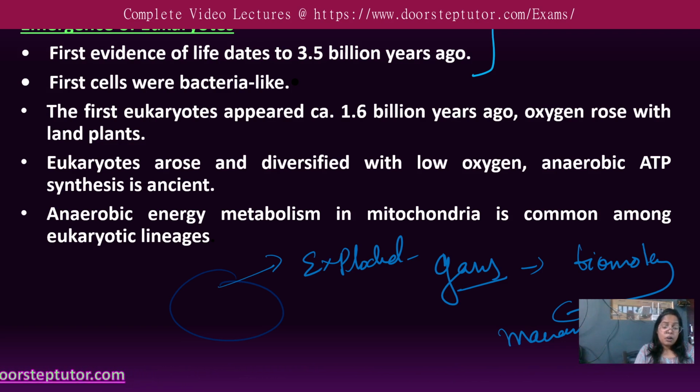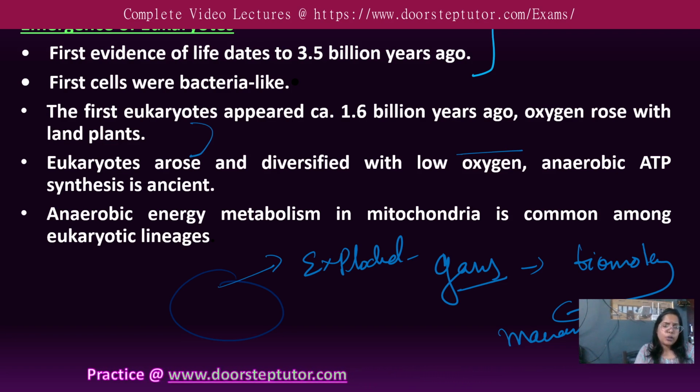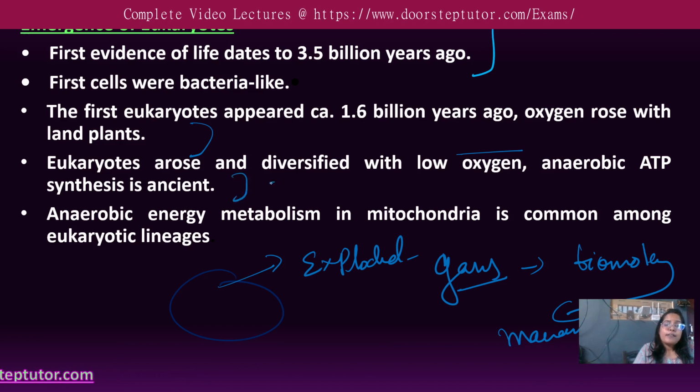Now, the first eukaryote appeared 1.6 billion years ago. This is the most important point, and the rise of oxygen happened along with the same. Oxygen rose with the eukaryotes. Oxygen rose with the land plants; some of them are eukaryotes, some are prokaryotes also. Eukaryotes arose and diversified with low oxygen, anaerobic, and ATP synthesis ensued.